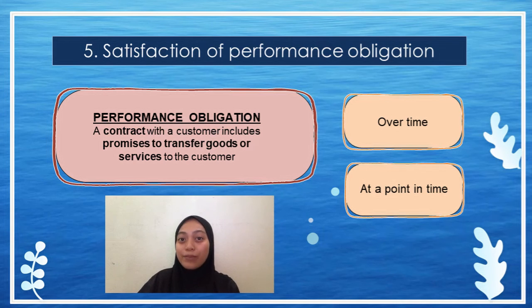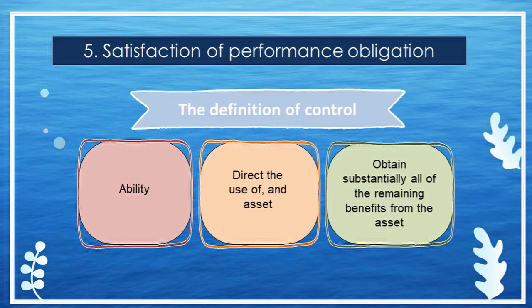An entity shall determine whether it satisfies the performance obligation over time or at a point in time. If an entity does not satisfy the performance obligation over time, the performance obligation is satisfied at a point in time. The definition of control can be split into the following parts as set out in Para 33. Control of an asset refers to the ability, which is the present right, to direct the use of an asset, including restricting another entity from using the asset, and obtain substantially all of the remaining benefits from the asset.